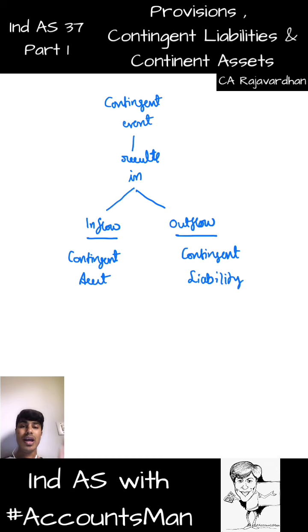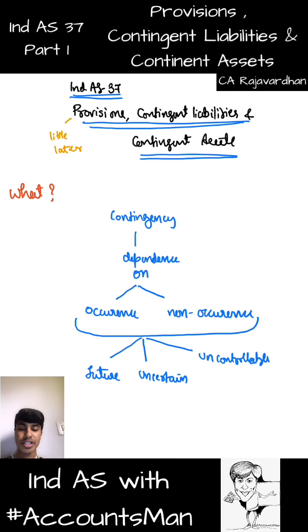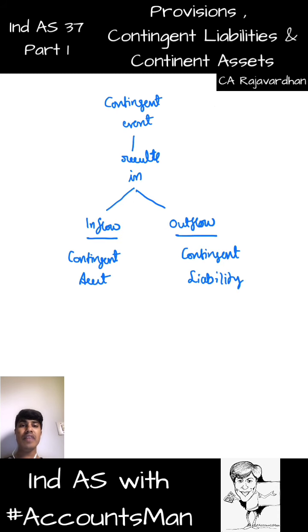Yeah, so an occurrence or non-occurrence of an event which is basically future, uncertain and uncontrollable. As I mentioned here, future, uncertain and uncontrollable. If it leads to inflow, it is contingent asset. If it leads to outflow, it is contingent liability. Now we can take this discussion ahead from the term contingent asset and contingent liability.